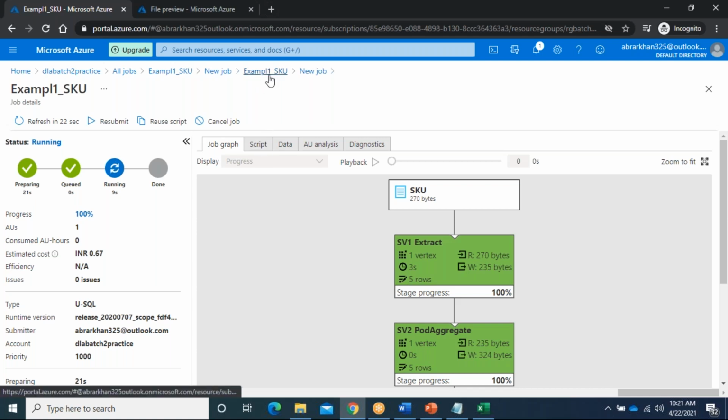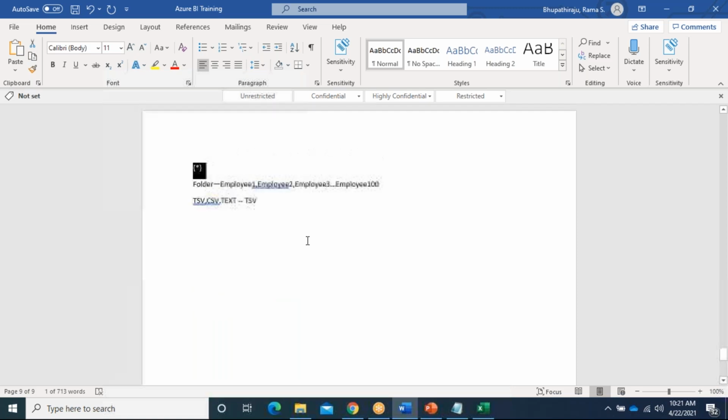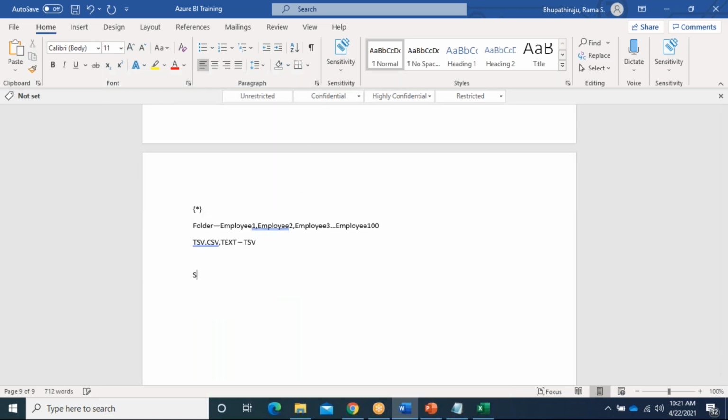And for the name, for example, example 1 underscore SKU underscore, you can append your name, underscore whatever name you prefer. That won't conflict. Anyhow, if you run it, no problem, I can check. But my suggestion is you work this way. For example, I will explain here. It will be the script name. You can make it whatever I am providing.